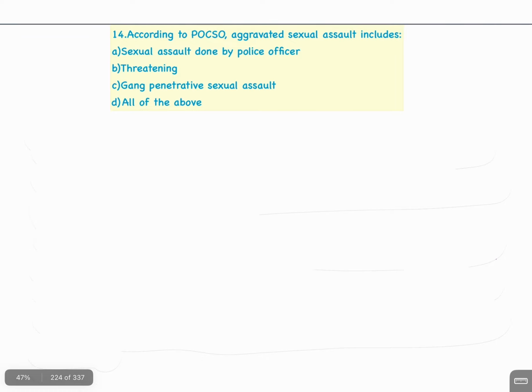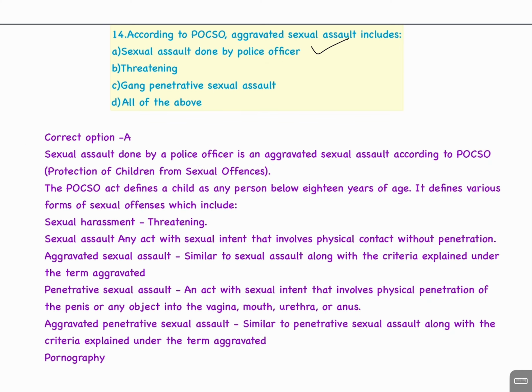Question number 14. According to POCSO, aggravated sexual assault includes A. Sexual assault done by police officer, B. Threatening, C. Gang penetrative sexual assault, D. All of the above. Correct answer A. Sexual assault done by police officer.